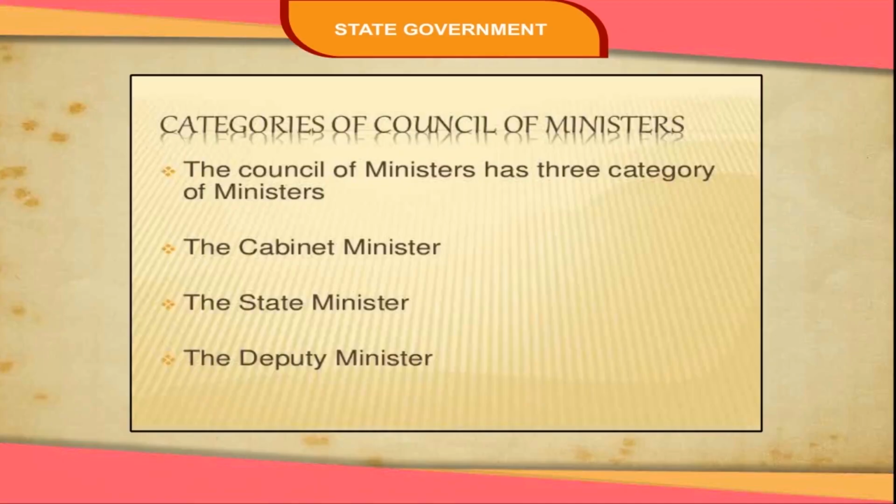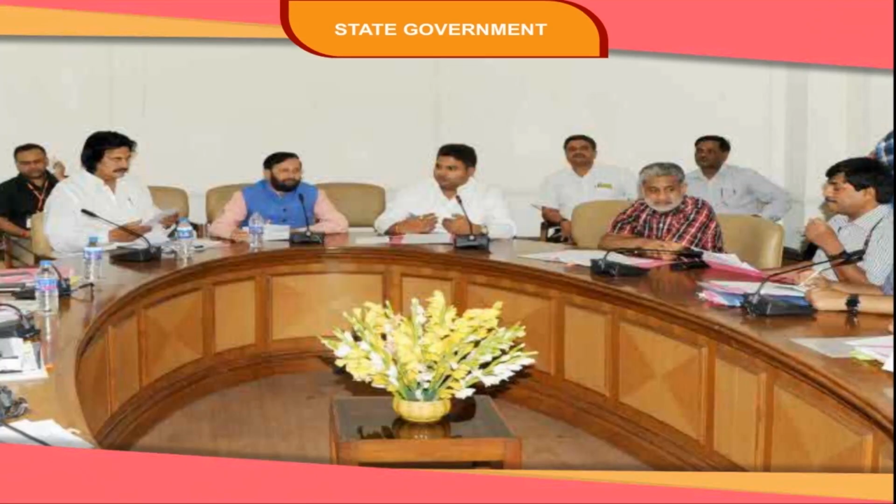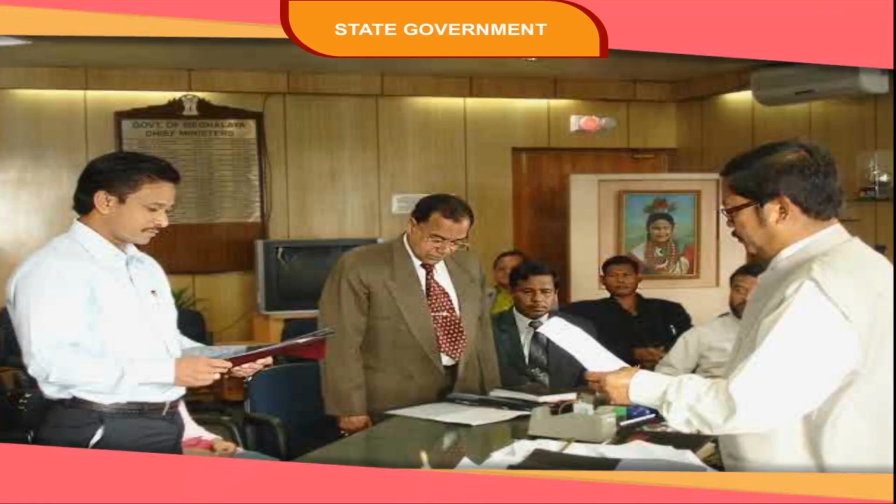The Council of Ministers comprises 3 categories of ministers: Cabinet Ministers, Ministers of State, and Deputy Ministers. The Cabinet Ministers hold independent charge of various departments. They are assisted by the Ministers of State and Deputy Ministers. Ministers of State can hold independent charge, or they assist Cabinet Ministers. Deputy Ministers are lowest in rank.